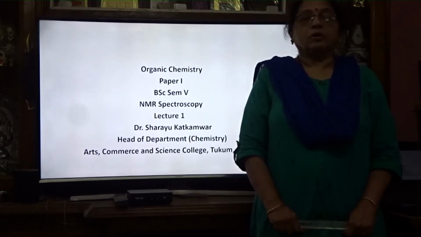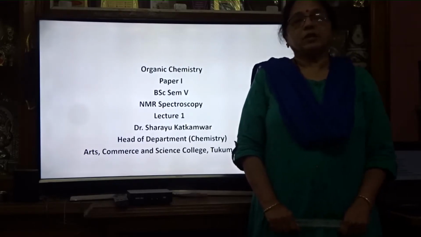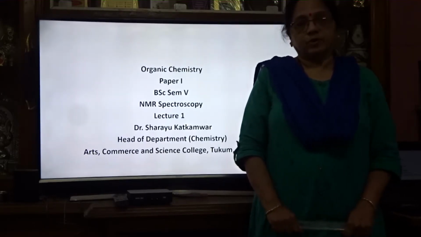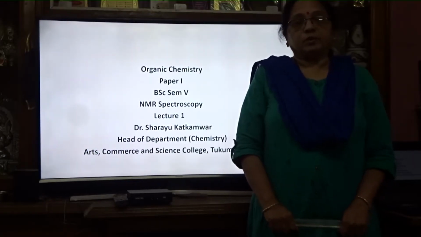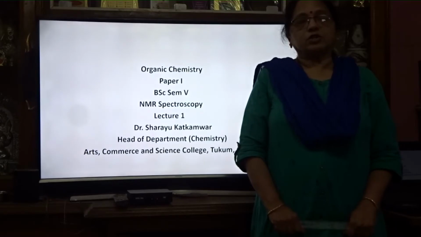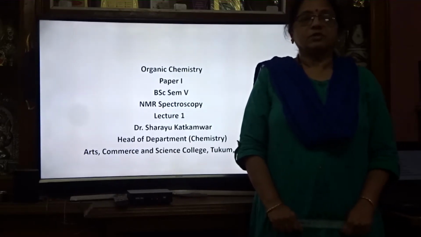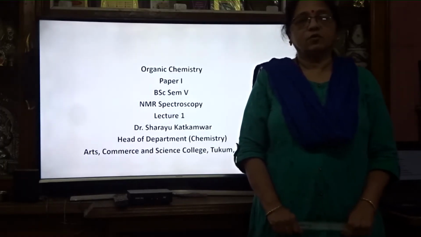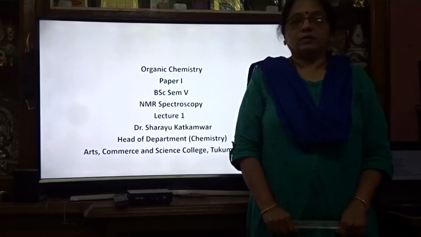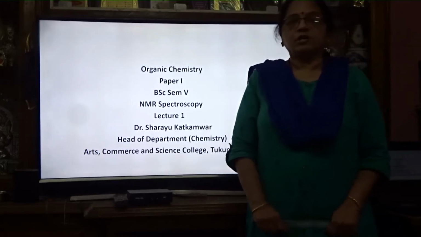So here we will study what NMR spectroscopy is, an introduction to NMR spectroscopy, the principle of NMR spectroscopy, and electromagnetic radiation, what those are. You know that transverse waves have a crest and a trough. The distance between two crests, or two troughs, is known as the wavelength. So we will study these slides on NMR spectroscopy one by one.